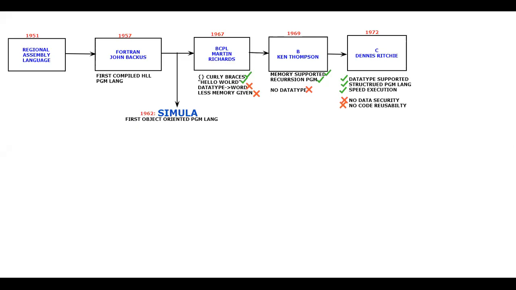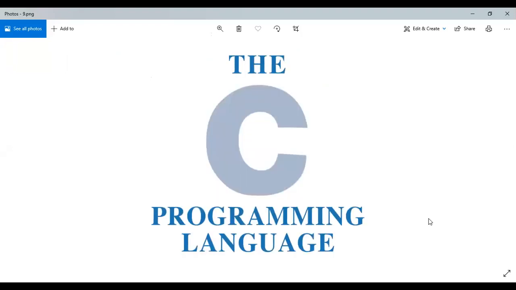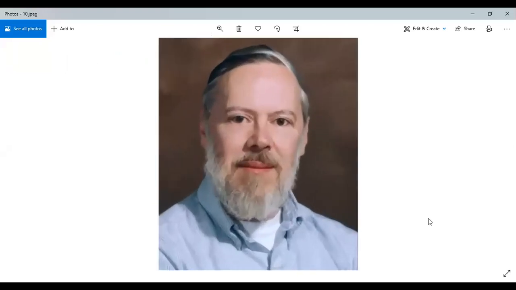Quickly, we'll be seeing the programming language as well as the programmer. So he is our Ken Thompson of the B language. This is the logo of the C programming language, and he is that fellow. Maybe many of you have not seen who John Backus, Martin Richards and Ken Thompson are, but everyone has already seen Dennis Ritchie. To that extent, this fellow was famous.